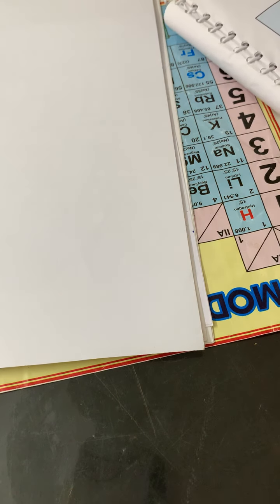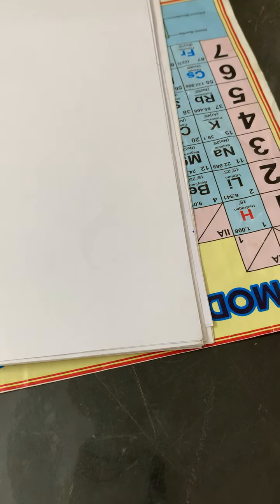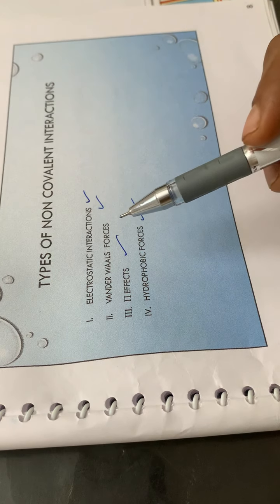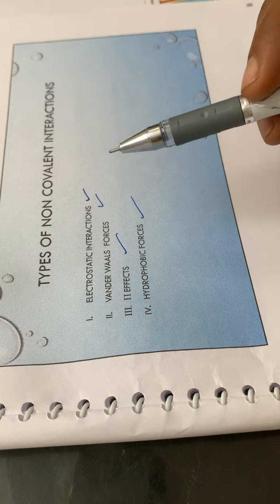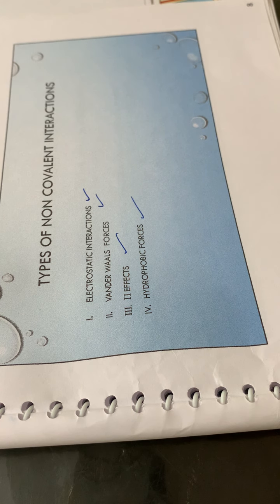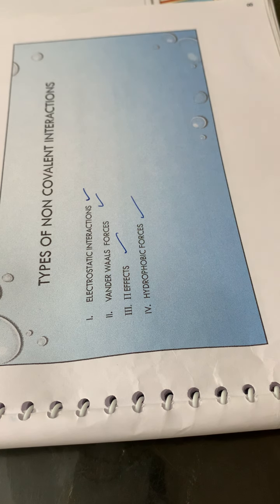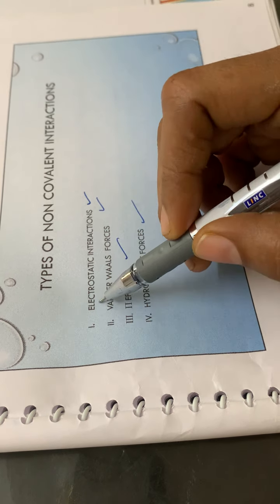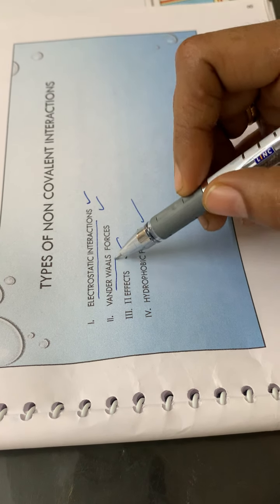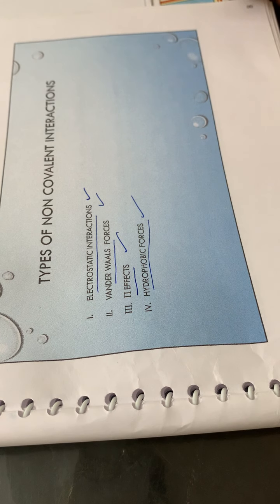Then the next is you have to go through the types of non-covalent interactions. See, different types of non-covalent interactions are there for the formation of a guest-host complex or for the formation of a supermolecule. Okay, so the first type, that is the electrostatic interaction. Then the second one, that is the van der Waals force. Third one, pi effect, and the fourth one, the hydrophobic forces.